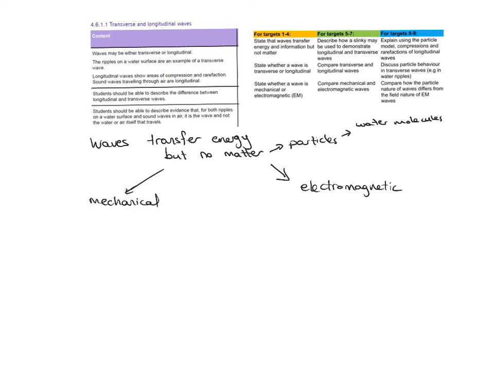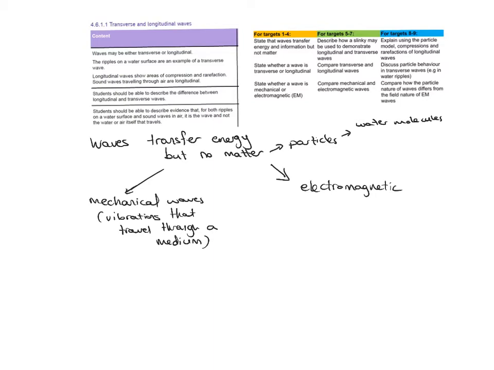So mechanical waves are simply vibrations that travel through a medium. A medium is simply any substance.